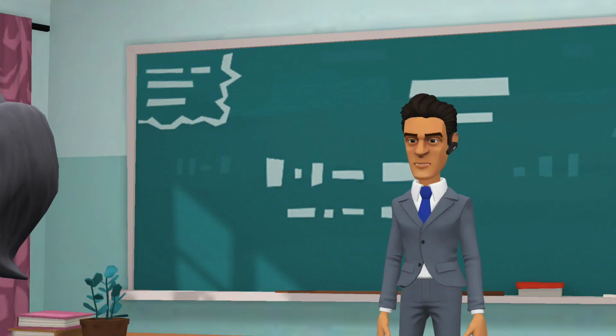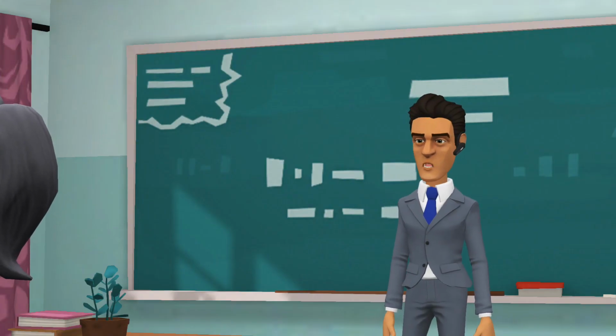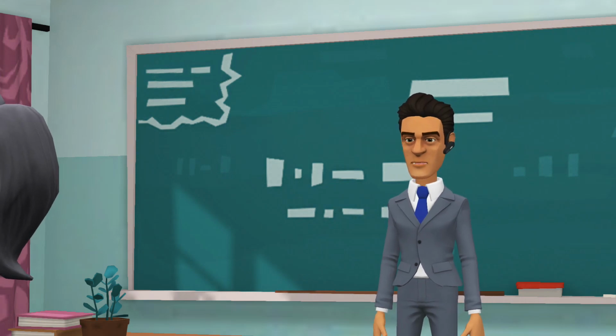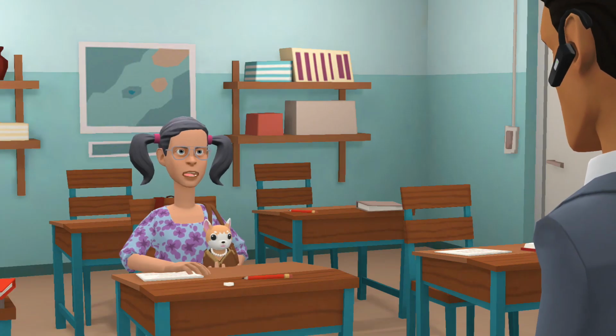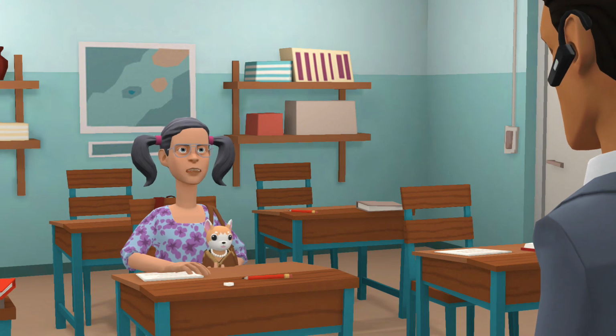That's a good analysis. How does King Lear react to Cordelia's refusal to flatter him, and what consequences does she face? King Lear is furious with Cordelia for not playing along with the flattery game. In response, he disowns her and divides her share of the kingdom between Gunnar and Regan.